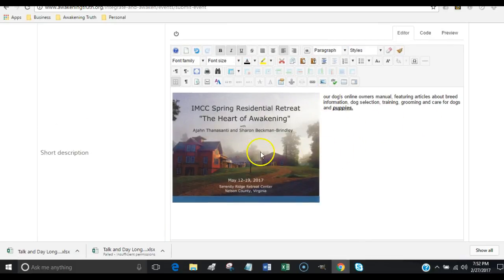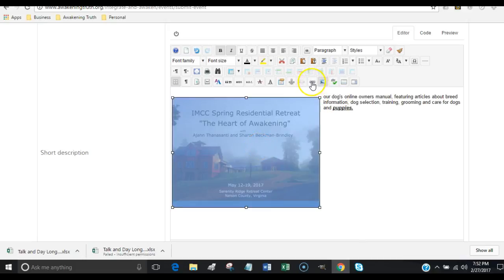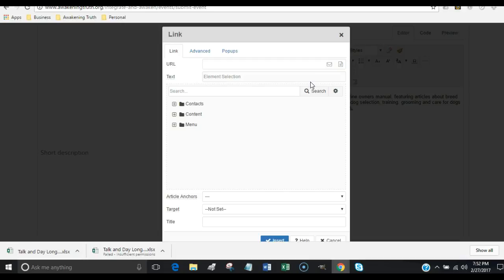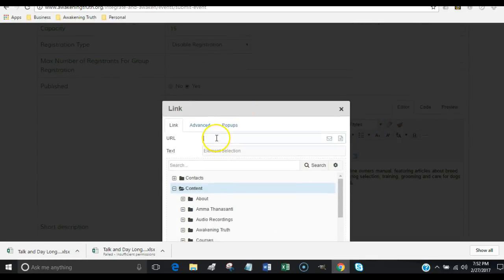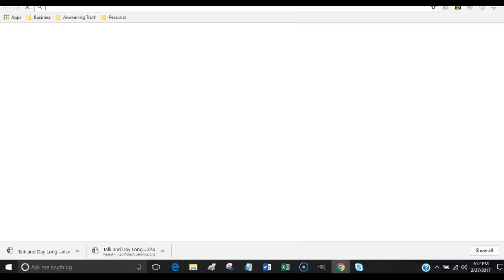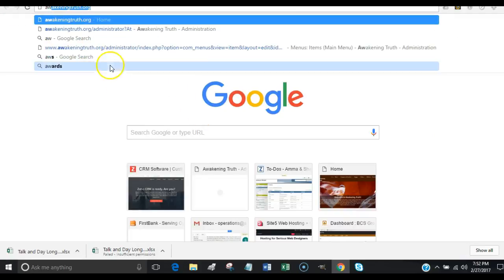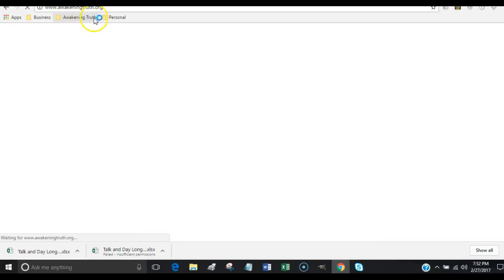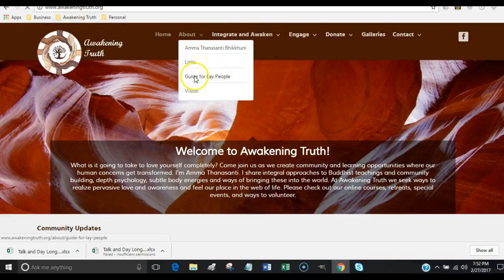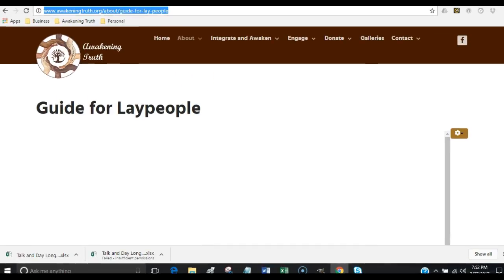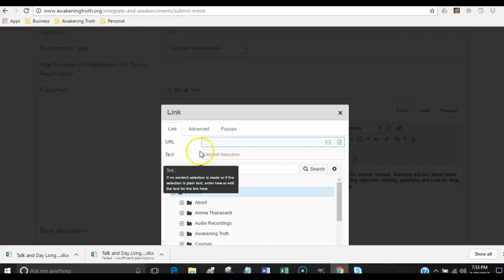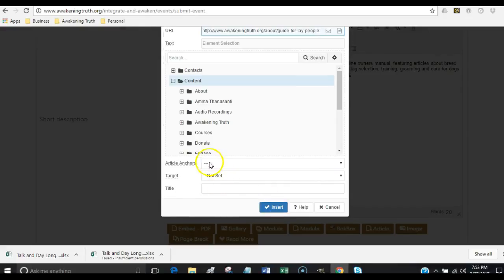Another thing that you can do, which is really good, is that you may want to create a link to that picture to some other something. So you may want to link it to a page, which is under content. Okay, different kind of content. The easiest way to do that is to actually come to the website and say, for example, we want to link it to Guide for Lay People. All we need to do is just copy that link. I don't know if you can see it. We just copied that link, and we're just going to put that link in there.